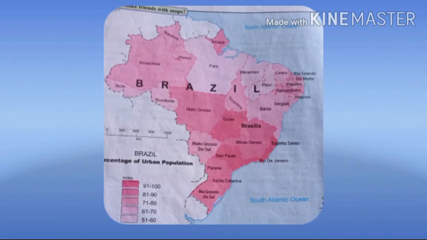In this part, Manaus is a port on the confluence of the Negro and the Amazon. Urbanization has occurred here. If you observe Manaus, we know that it lies in the northern part, yet it also has more urban population, because in Manaus we can see the natural port. So I hope all of you understood this well. So learn well and do this map activity in an outline map of Brazil. Okay, read the text well and learn well.